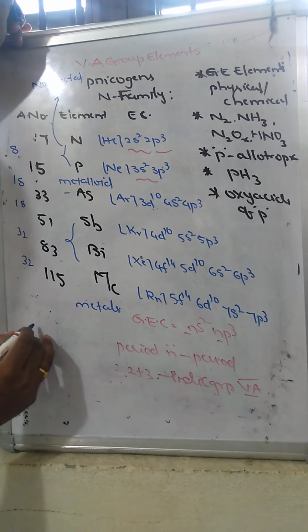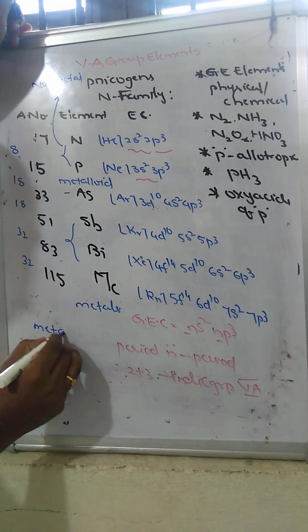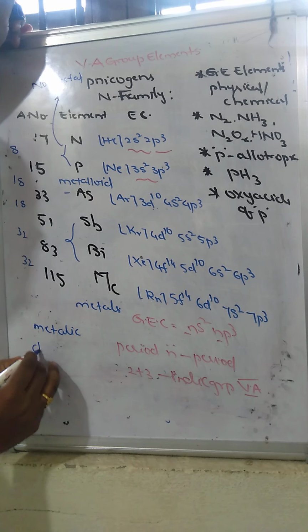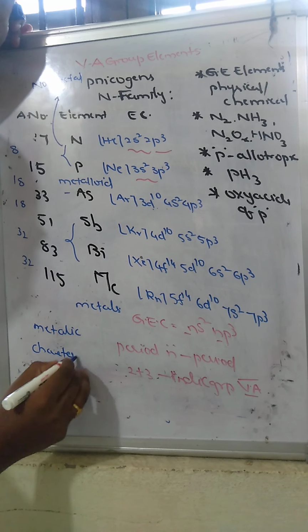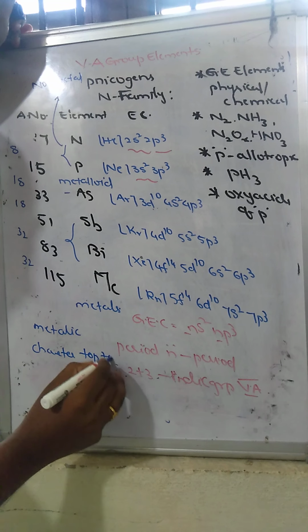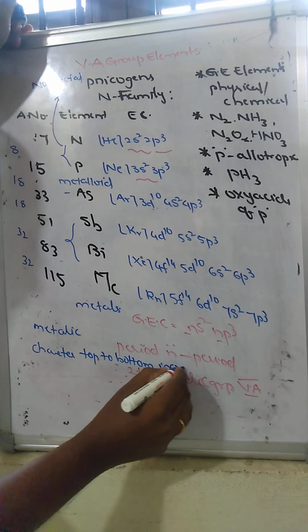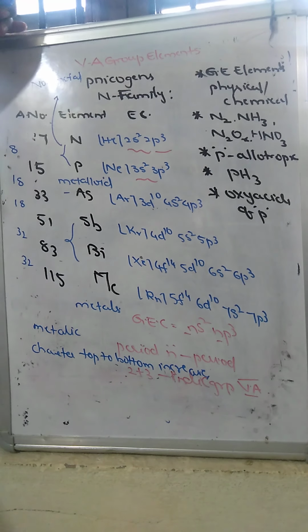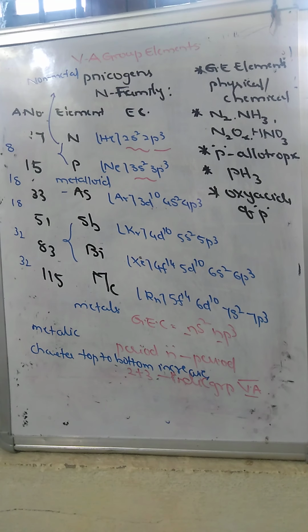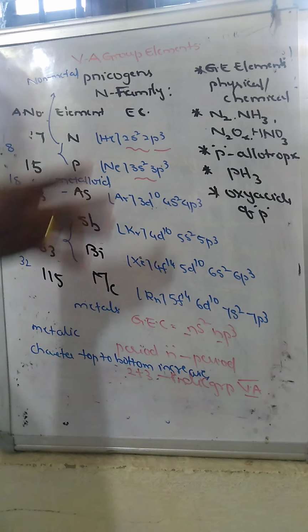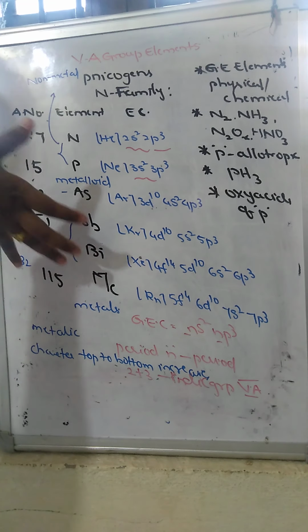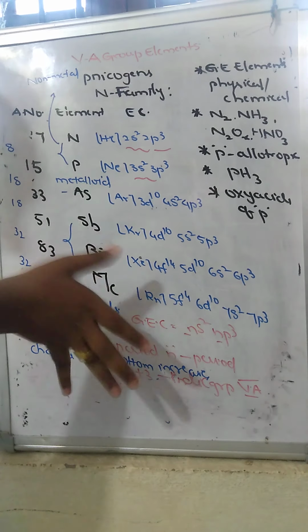The metallic character of these elements increases from top to bottom. Now we will see any anomalous behavior of these elements in electronic configuration.